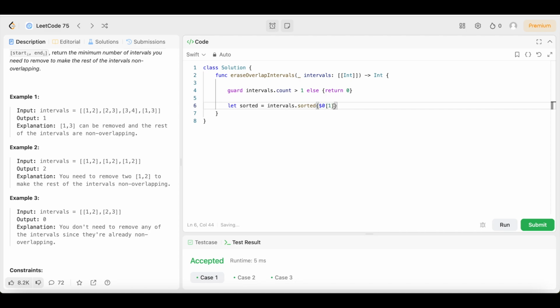Then we're going to say less than, then put a $1, and open up the array brackets and put a 1 inside.